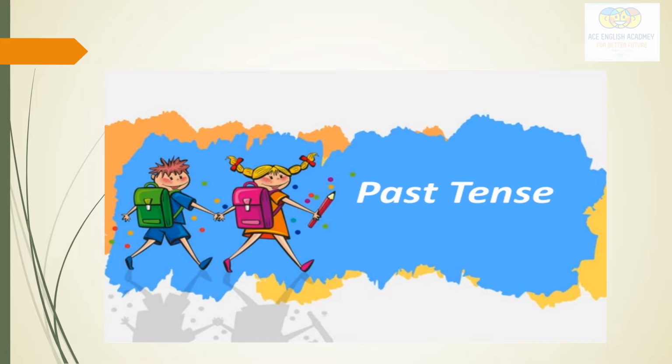So let us take an example like history. If we talk about history, it is all about the past events or past actions that happened yesterday, day before yesterday, 1 month back, or 10 years back.